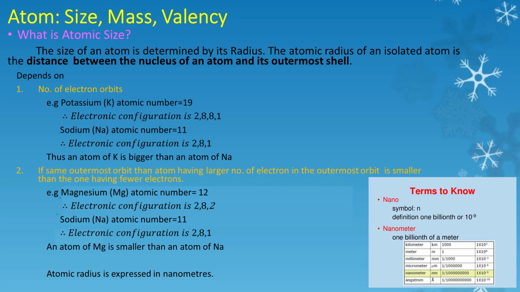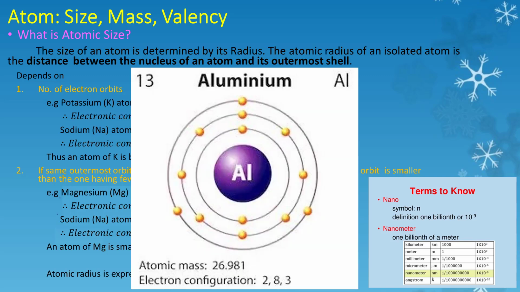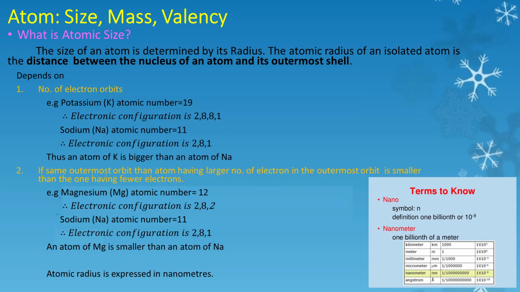Atomic size, mass and valency. The question is, what is atomic size? Atomic size is the distance between the nucleus of an atom and its outermost shell. The atomic size depends on two important things.